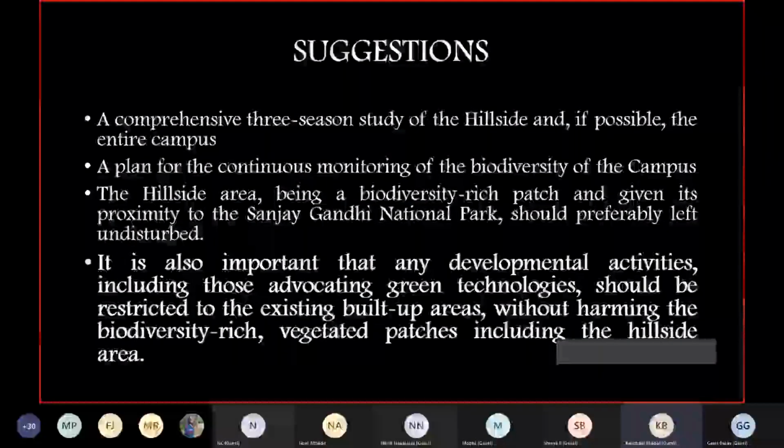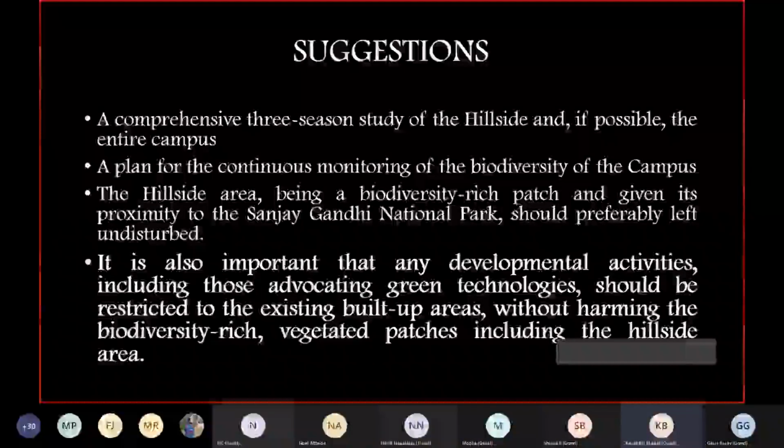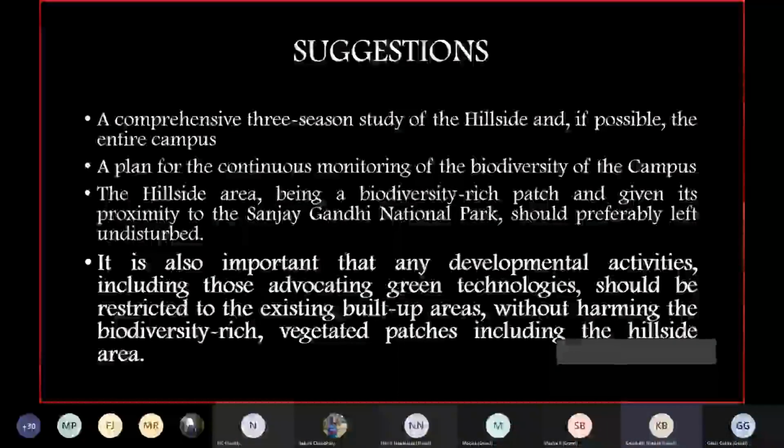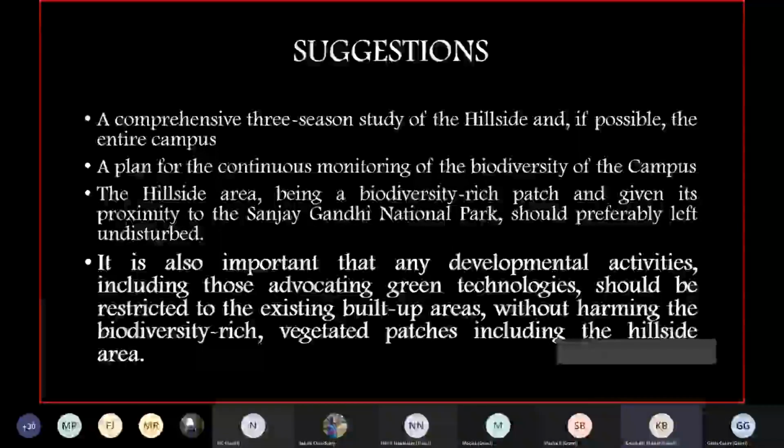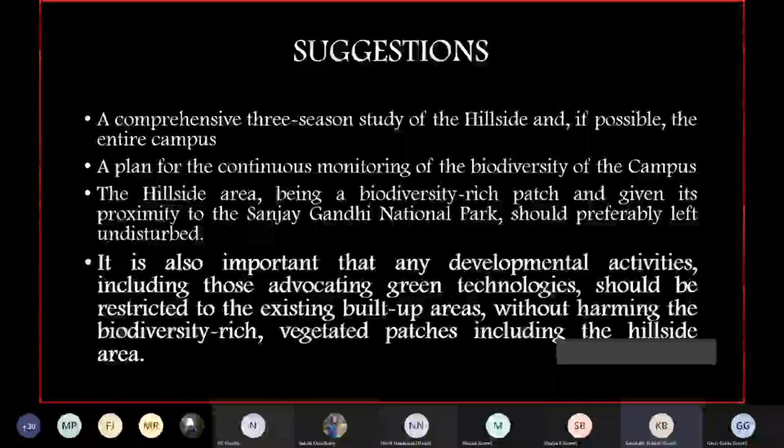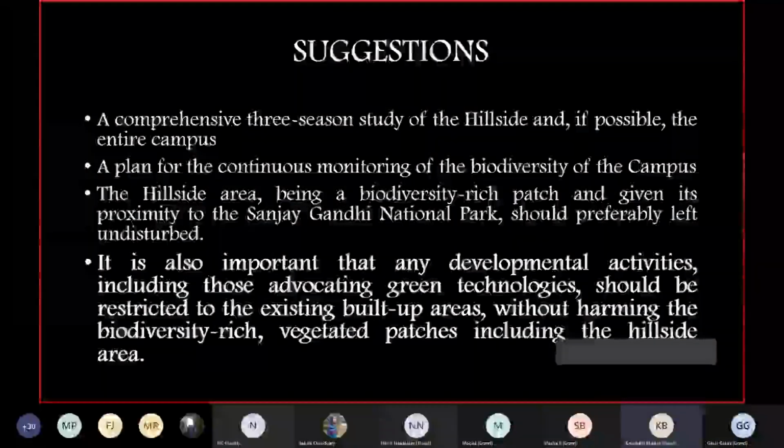Because at the end of the day, we have been talking about the whole biodiversity day. Yesterday was World Biodiversity Day. That is why we chose 23rd May, because 22nd May being the World Biodiversity Day, we thought we could put up our findings about biodiversity on that occasion. And the most important part, this year the theme is we are a part of the solution. We are here to find solutions. We cannot just think about biodiversity or just think about development. No, that is not the case. We have to think about how these things can go hand in hand.